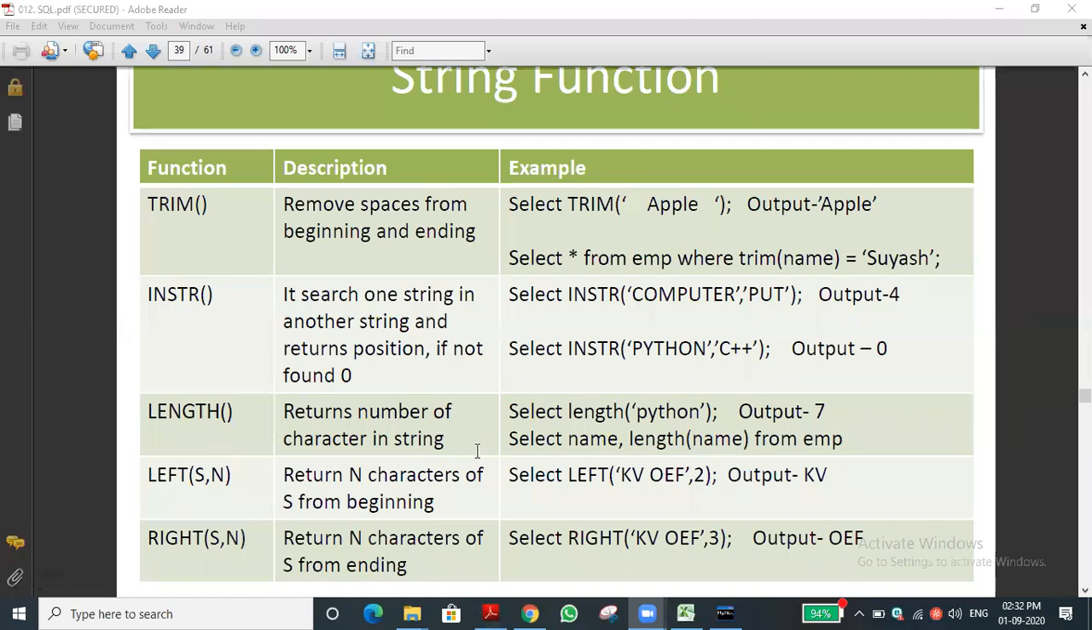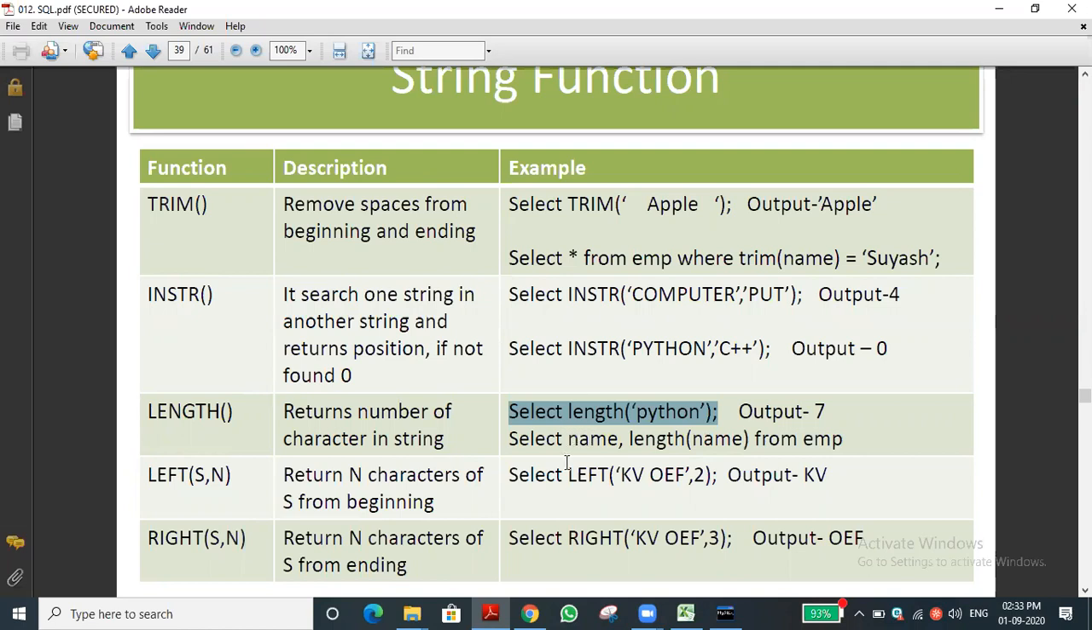Let's see this Len function. Actually, the output is wrong. It is 6. The output should be 6 because how many letters are there in Python? I think 6 letters only. So the output should be 6. Don't take it as just the syntax of select len alone. Just see select len of Python. That is a given string. If you pass a string, it will tell the length of that string. So that is the concept.